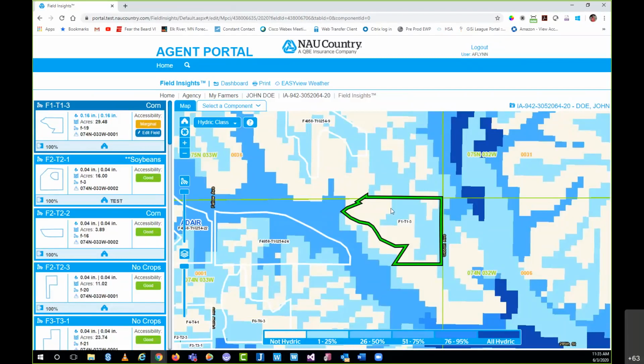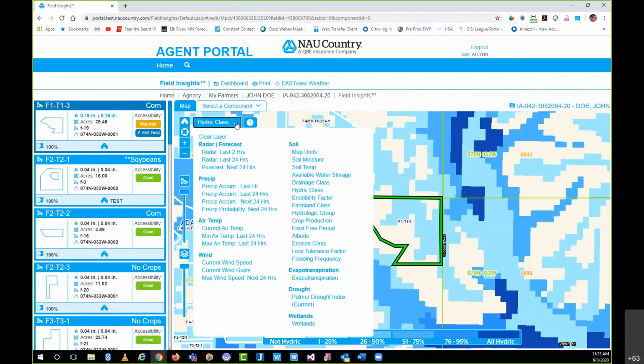So just again, a lot of different layers. My best suggestion is just get out there. If one of your policy holders has a policy that's mapped, you can come out and play with field insights. Granted, you'd be playing with their field insights, but you have that ability. But I really recommend for some of these layers, just going out there and clicking and looking around and seeing what's available. We're already at 11:36. I want to make sure I have time for my components. So again, I can't cover all of the layers. So really, highly recommend it. Get out there and play with some of these things and see what's available, and then share that with your insured, obviously.